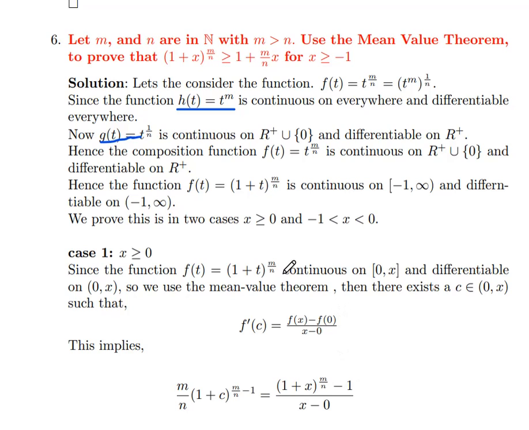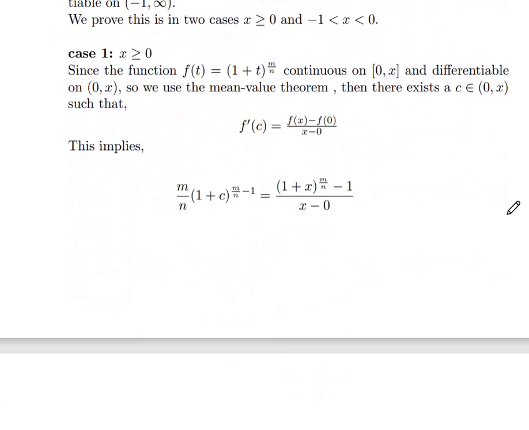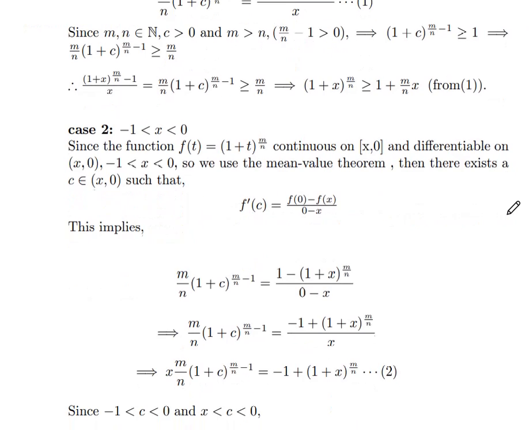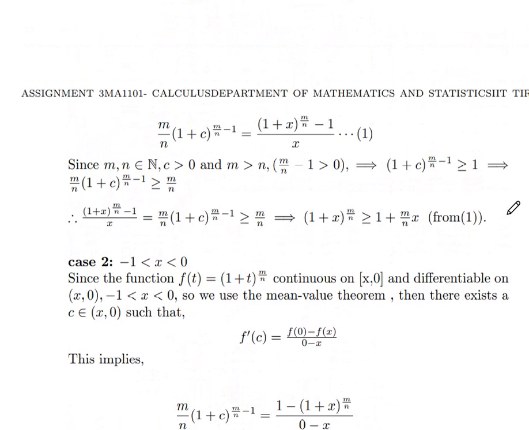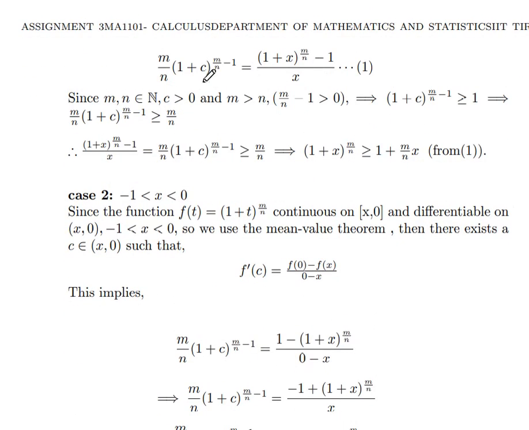When you substitute 0 into this function, f of 0 is (1 plus 0) whole power of m by n, that means 1, divided by x minus 0. That implies m by n (1 plus c) whole power of m by n minus 1 equal to ((1 plus x) whole power of m by n minus 1) divided by x. Call this equation 1.